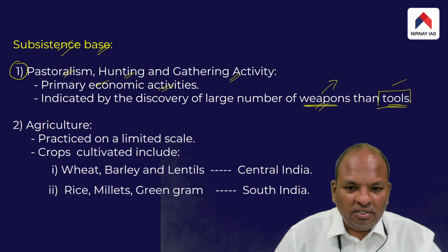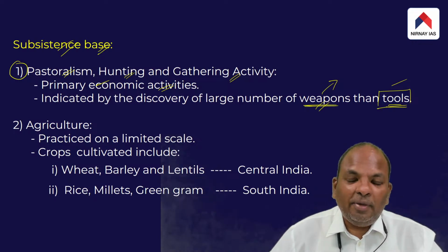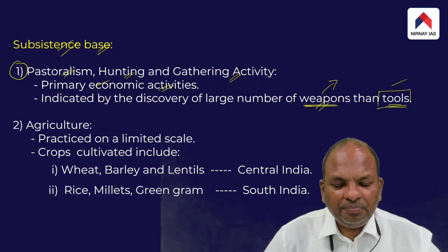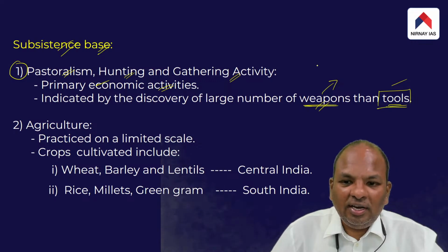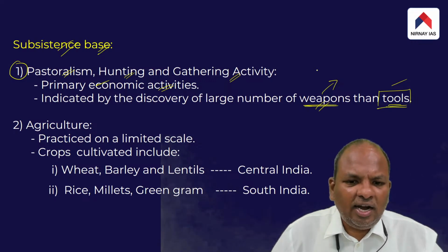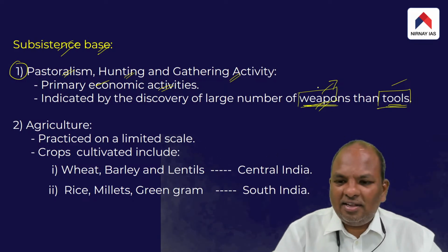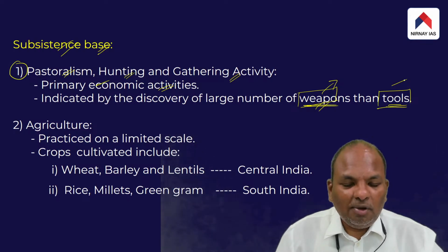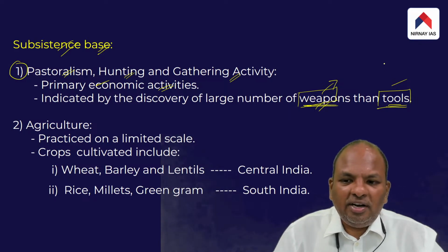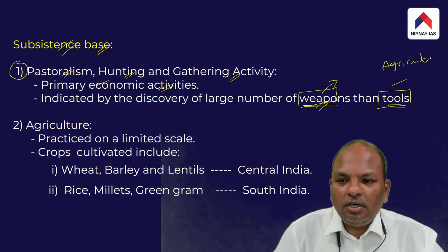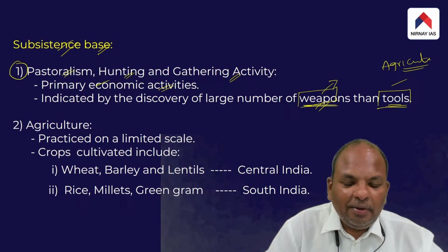So it is a very obvious explanation that if you come across more weapons than tools, it indicates that the people who used them were mostly involved in domestication or at times even hunting and gathering, because it is with weapons that they carry out hunting and gathering. But if you discover more tools, it indicates that the people who used them mostly depended on agriculture. The point is, inside the graves, more weapons were discovered when compared to tools.